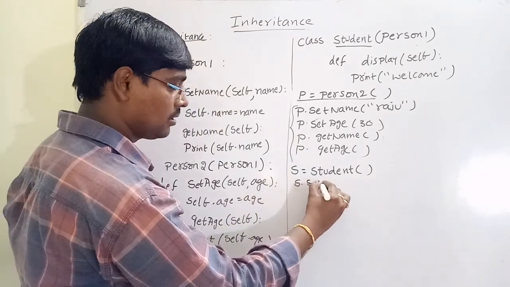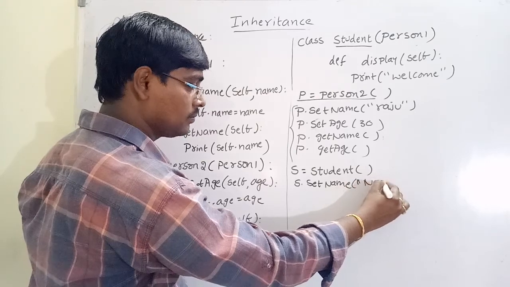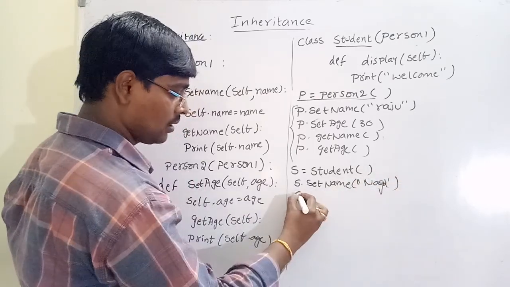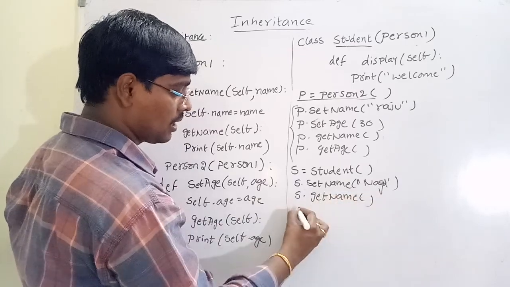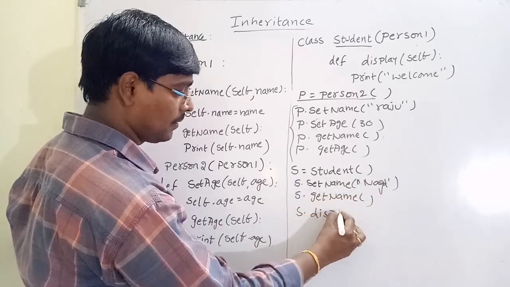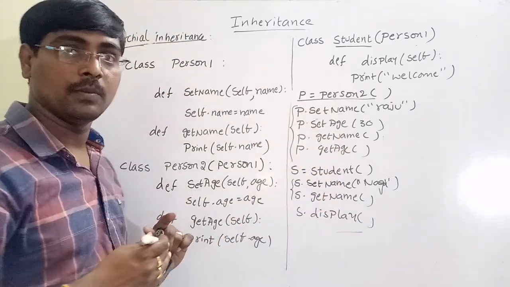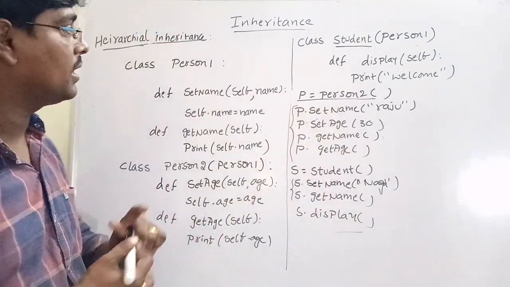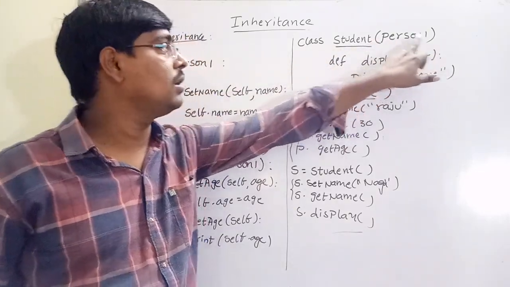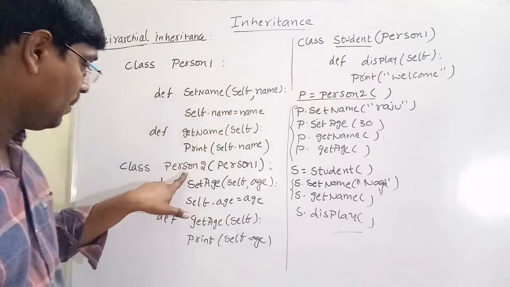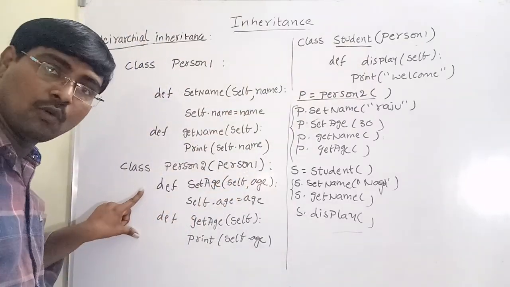S dot set name of Naga, S dot get name of, S dot display. So the answer is Naga and welcome. That means by using the object of the student class, we can access the methods of person 1 and its own methods. By using person 2, we can access the members of this parent class and its own methods.